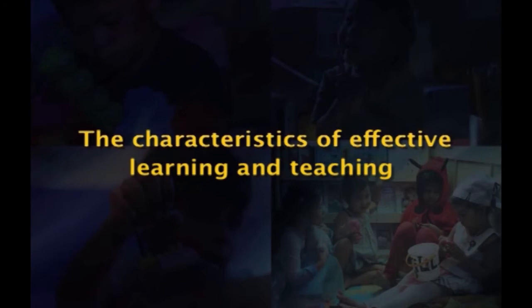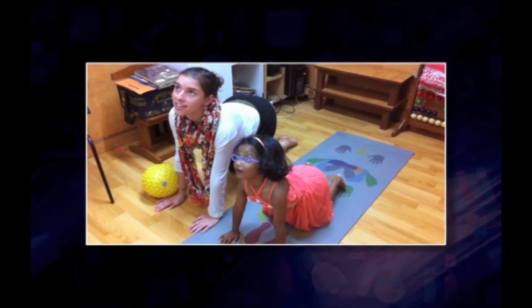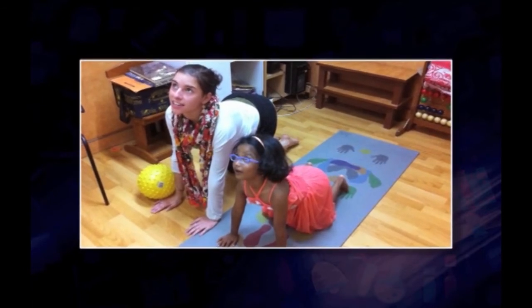Now, let us see the characteristics of effective learning and teaching. Effective learning takes place in primary classrooms where the teacher establishes and maintains a good classroom ethos in which the pupils are motivated to learn. The teachers should plan, prepare and organize lessons well and ensure that the pupils are clear about what they have to learn, recognizing the need for good classroom organization, including the organization of the resources.